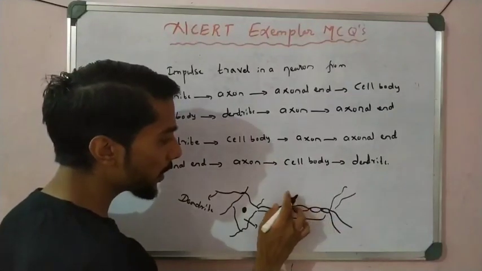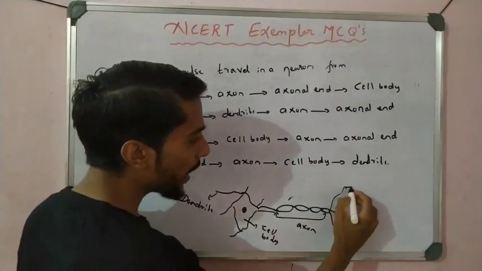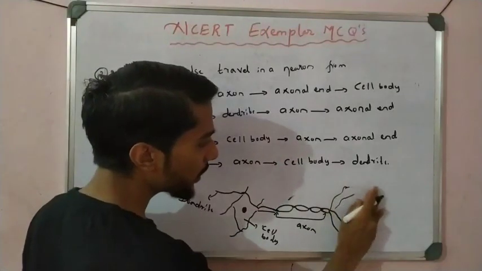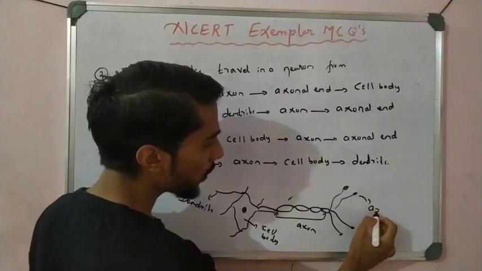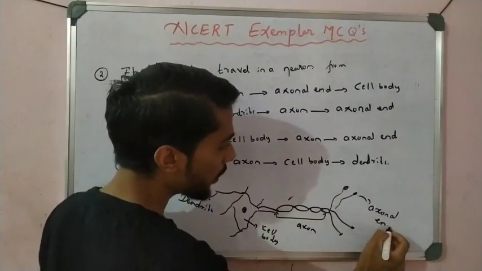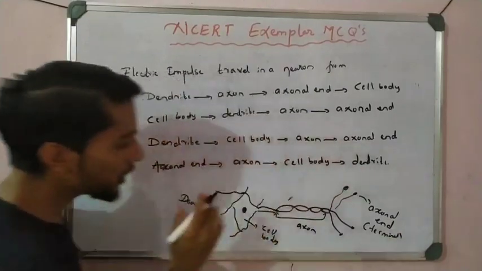That is nothing but what? Right. This whole part is called the axon, and these ends are called what? These ends are called the axonal end or terminal, also called a terminal. So this is first, number one.